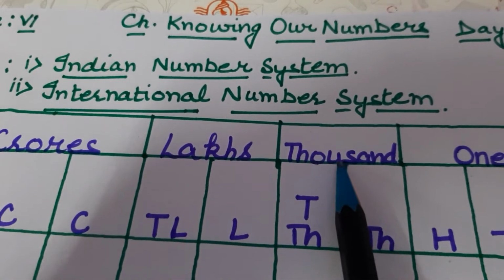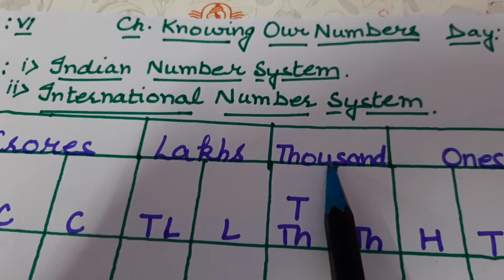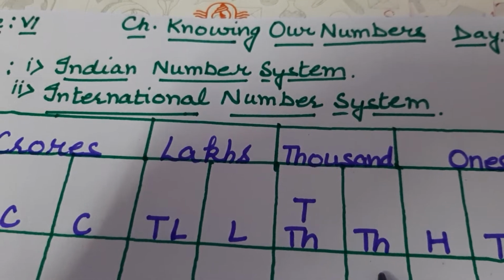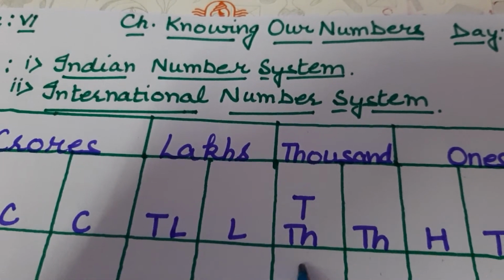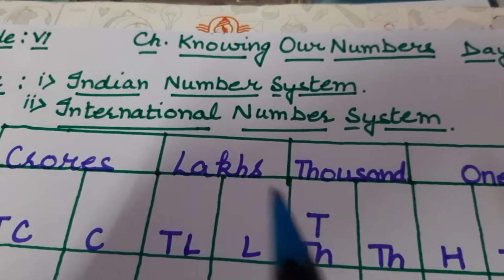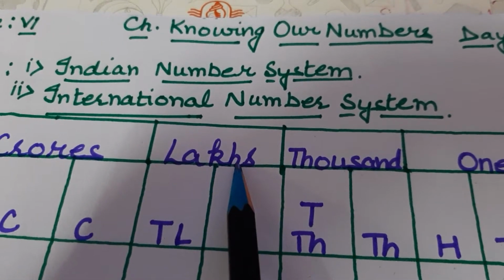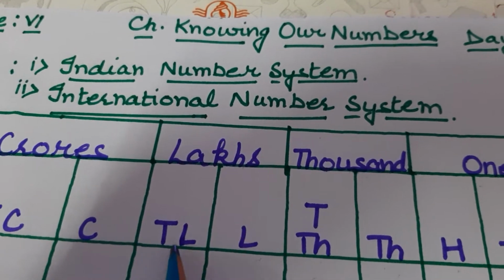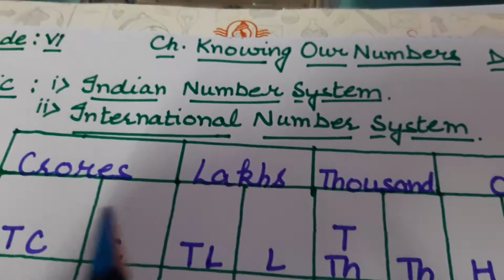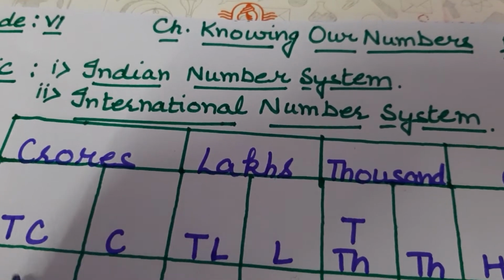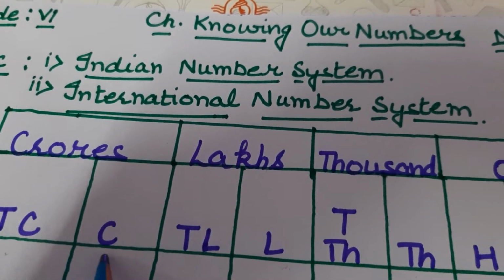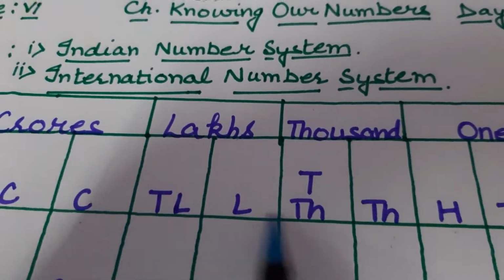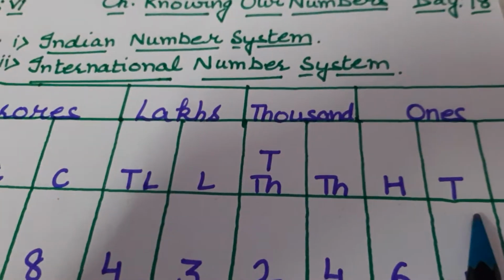Second period is 1000. Under this 1000, two places come, 10,000 and 1000. Third period is lakh. There are two places under lakh, 10 lakh and lakh. Under crore, there are again two places, 10 crore and crore. So these are periods and these are places.